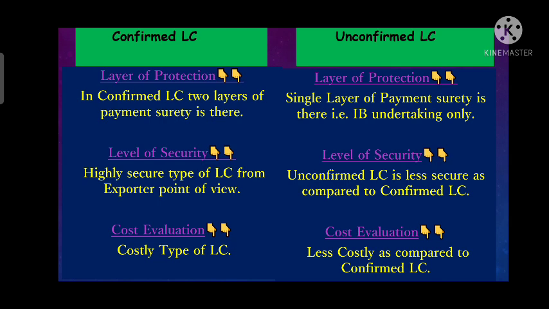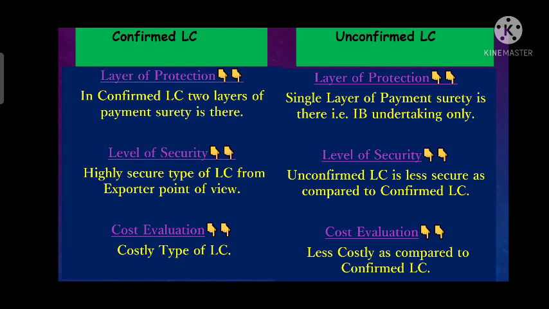Or we can say the LC where there is no undertaking or confirmation of the confirming bank is called as unconfirmed LC. So in unconfirmed LC there is only a single layer of payment protection, that is the issuing bank undertaking. Here the issuing bank only undertakes to make the payment. Whereas in confirmed LC there are two layers of protection. One is from issuing bank undertaking and other is confirming bank undertaking.